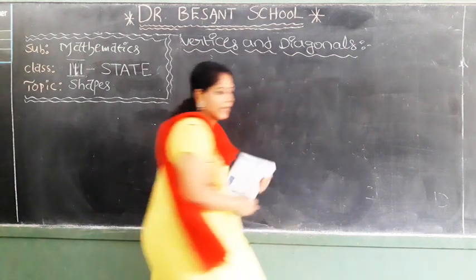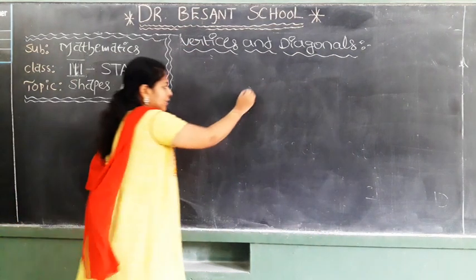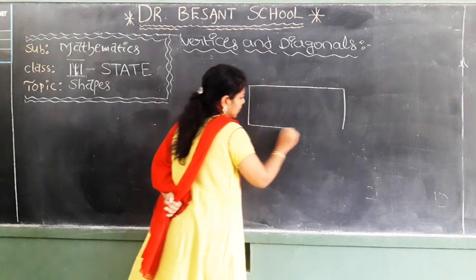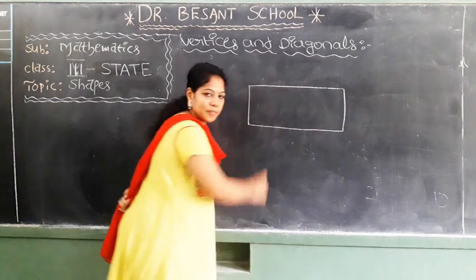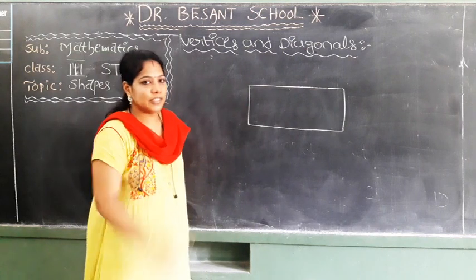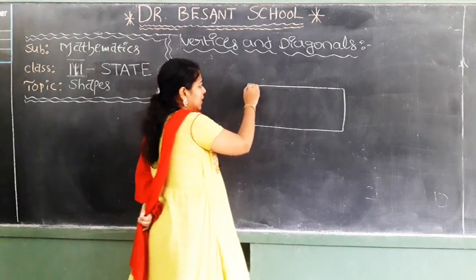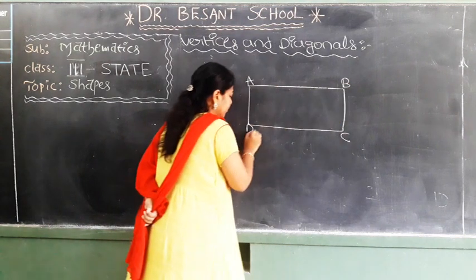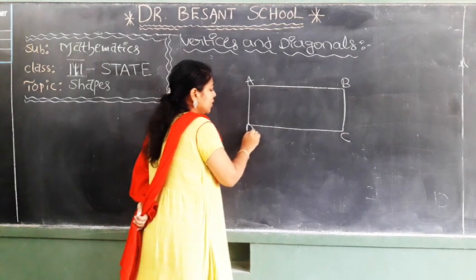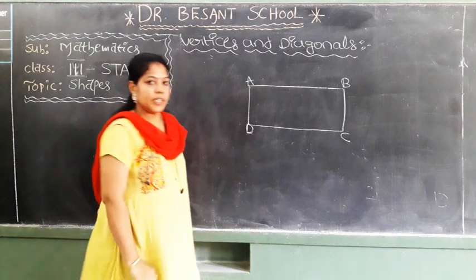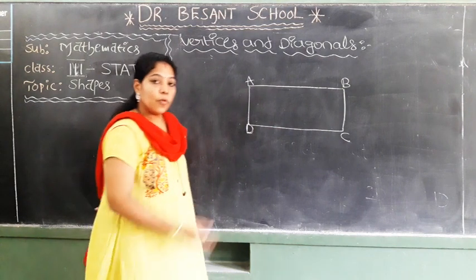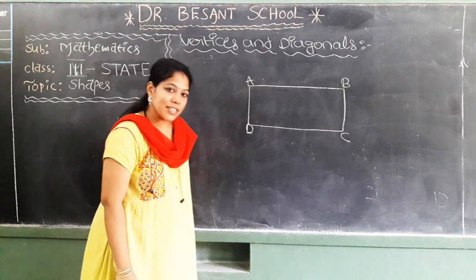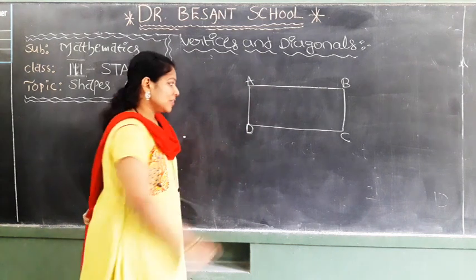For your understanding, I am taking one figure like this. What is it? Good, children, rectangle. This is a rectangle. A, B, C, D. I drew the rectangle with the name ABCD. Now, I am asking, what are the sides of this rectangle? What are the sides? Good.